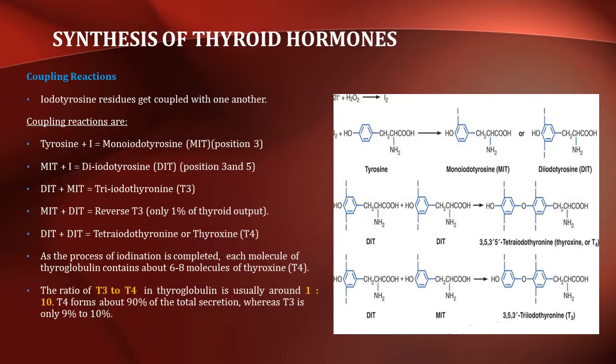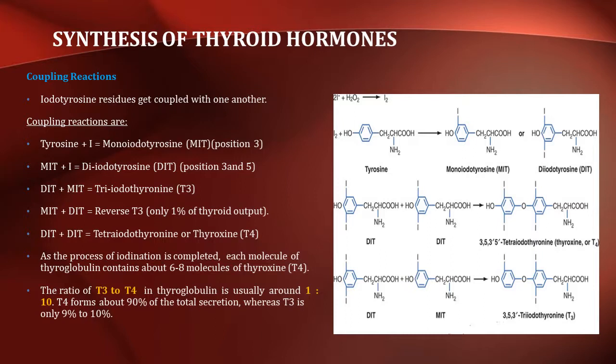Now, let's see about the final stage of the synthesis of thyroid hormones, the coupling reactions. The iodotyrosine residues get coupled with one another. A molecule of iodine combines with tyrosine to form monoiodotyrosine. This occurs at position 3. When another molecule of iodine combines with monoiodotyrosine at position 5, we have the production of diiodotyrosine. When a molecule of monoiodotyrosine couples with diiodotyrosine, we have the production of triiodothyronine.